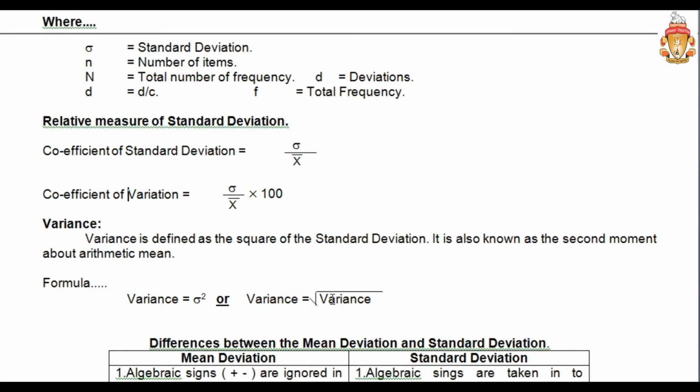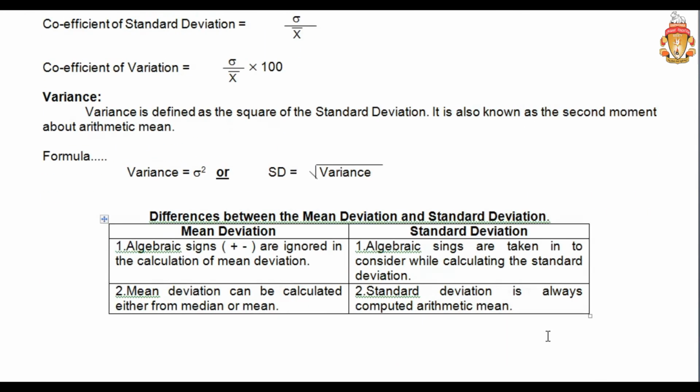Then what is variance? Variance equal to standard deviation square. Then what is standard deviation? That is one more case. So variance equal to standard deviation square. Then standard deviation equal to root of variance. These two formulas you have to remember. Variance equals the square of the standard deviation. Standard deviation is the square root of the variance.